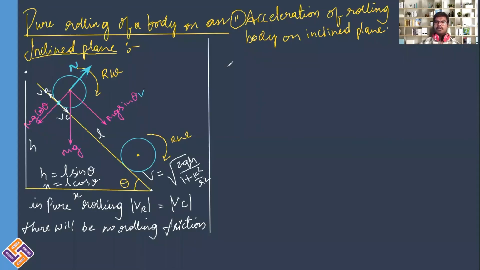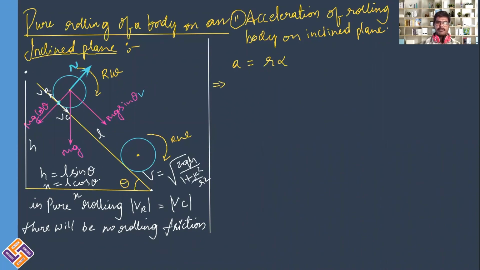Yeah. Students, in the last article, we have learned what is the velocity of a rolling body when it reaches the ground from the inclined plane. Now let us find out the acceleration of the rolling body when it is reaching the ground. What is the magnitude of acceleration? Let us calculate it. We know acceleration a is equal to r alpha, where a is linear acceleration and alpha is angular acceleration.